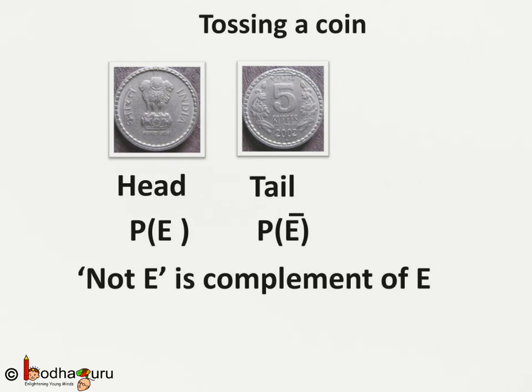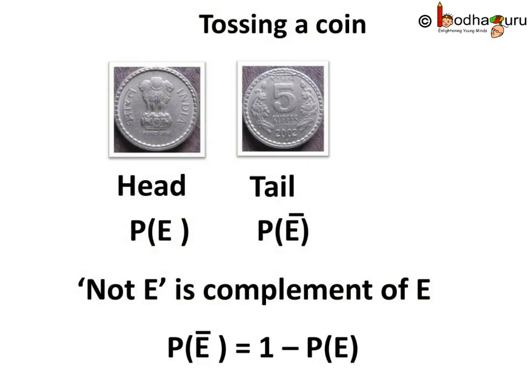If we denote an event with E and the other event which is not E is denoted by E with an overhead bar, then E bar is called the complement of event E. So, we say the probability of event not E is equal to 1 minus the probability of event E. So, in case of tossing a coin, the probability of getting a head is equal to 1 minus the probability of getting a tail.